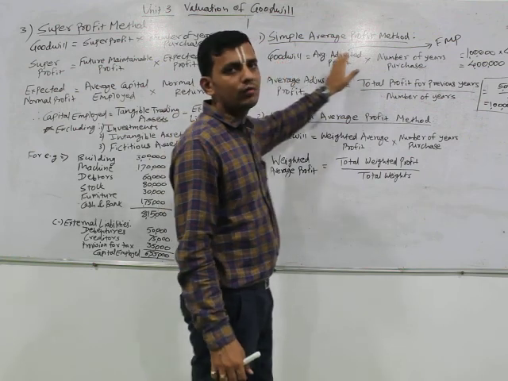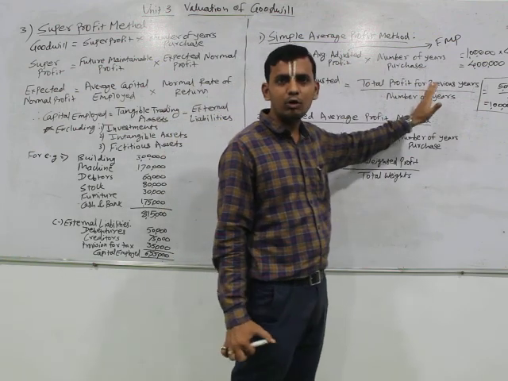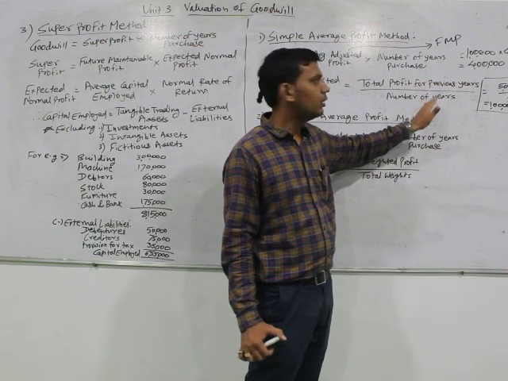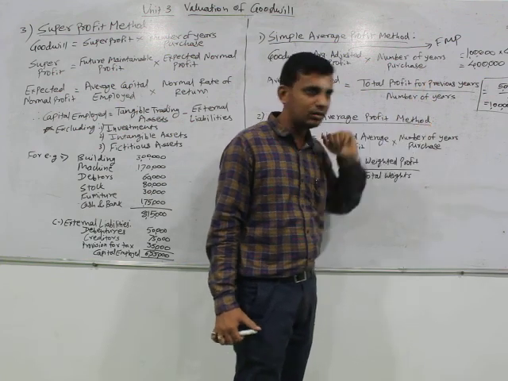What we have to do is calculate average profit. How are we going to calculate average profit? Total profit divided by the total number of years.